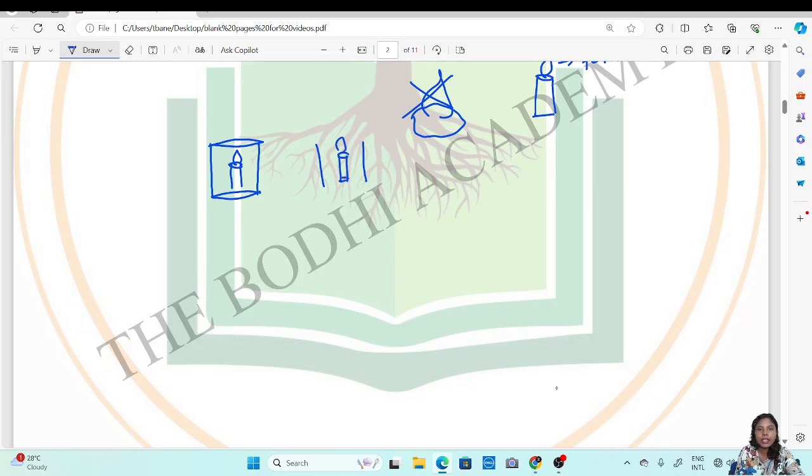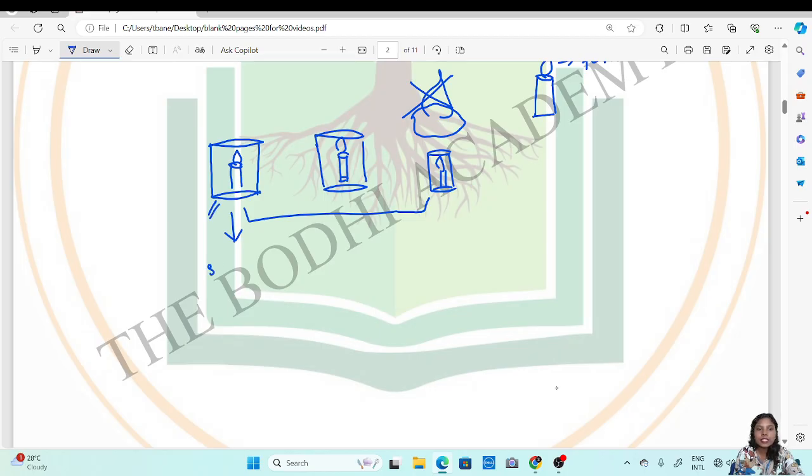There are 3 candles and there are 3 different situations happening here. Now, in these 3 candles, what they have differed is, in the first one, there is an opening at the bottom.